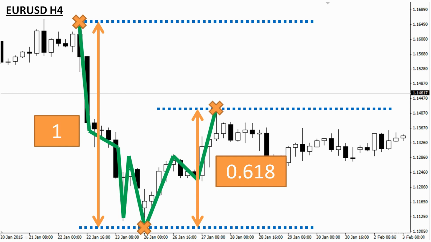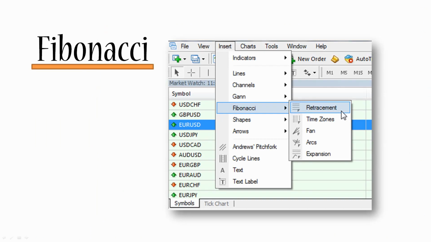And you will see examples of this in our live forex trading further down in this course. By the way, if you're using MetaTrader 4, there's a very handy way to measure these retracements. If you go to insert Fibonacci retracement, you'll get a very handy tool which allows you to effortlessly measure Fibonacci retracements.